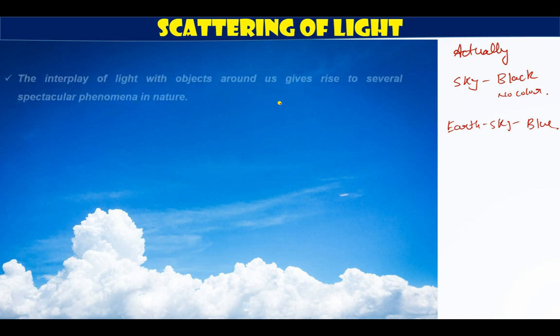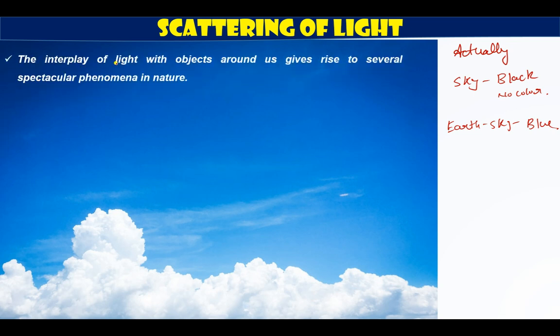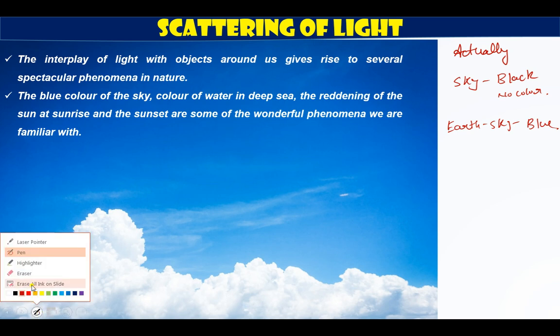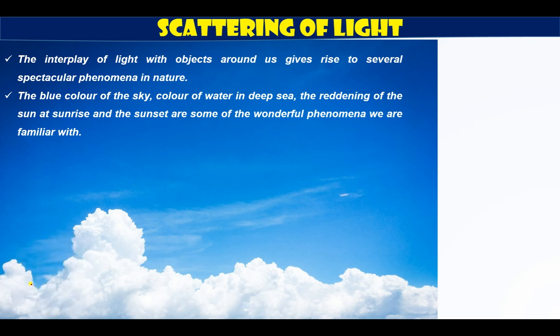Let us read something. The interplay of light with objects around us gives rise to several spectacular phenomena in nature. We know that very well. The blue color of sky, which you can see behind this, the color of water in deep sea. Yes, on the surface, the color of the water is generally bluish in nature, right? But in the deep sea, we know that color is different.